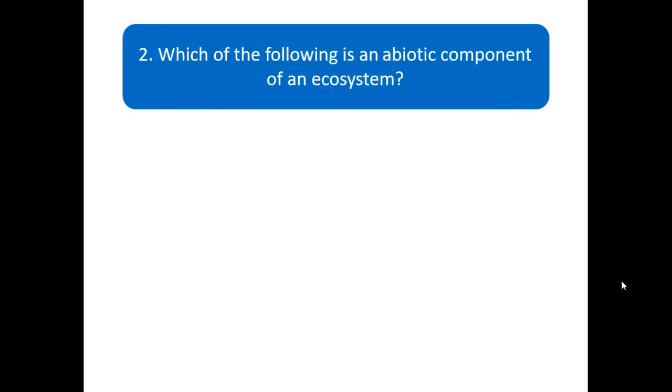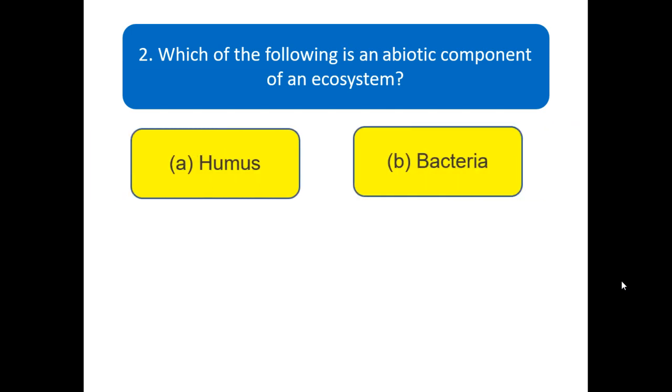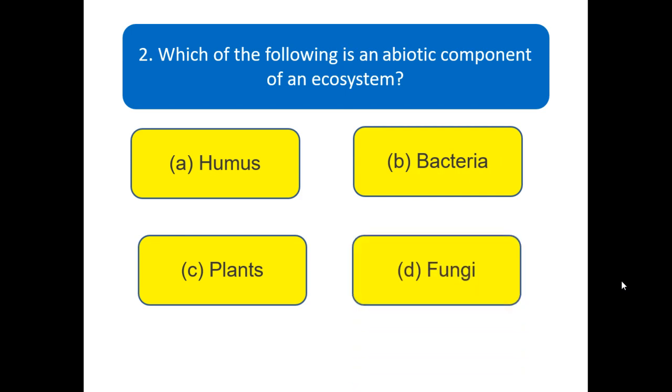Which of the following is an abiotic component of an ecosystem? The options are humans, bacteria, plants, fungus. Choose the right option for this question and write it on your page.